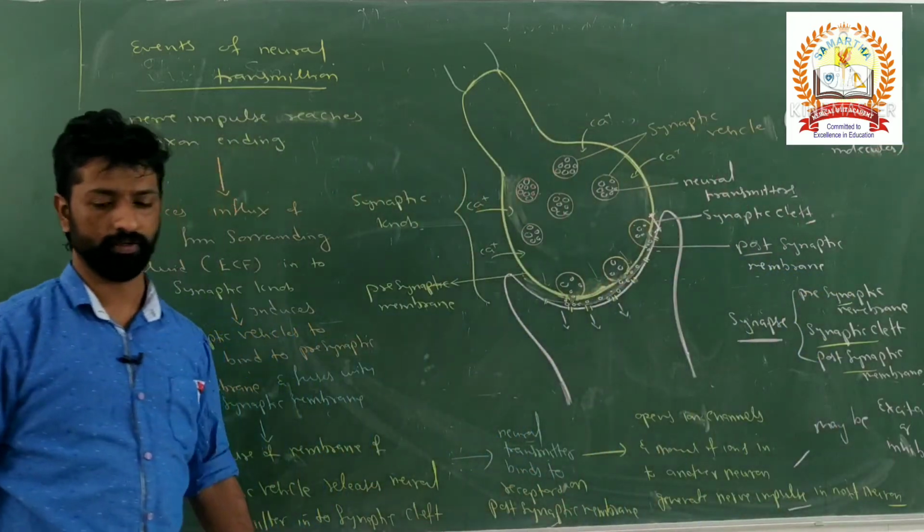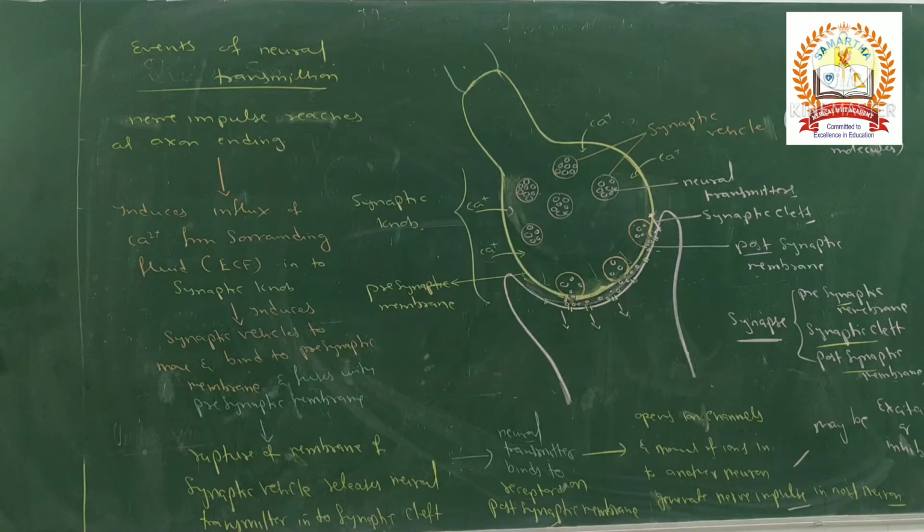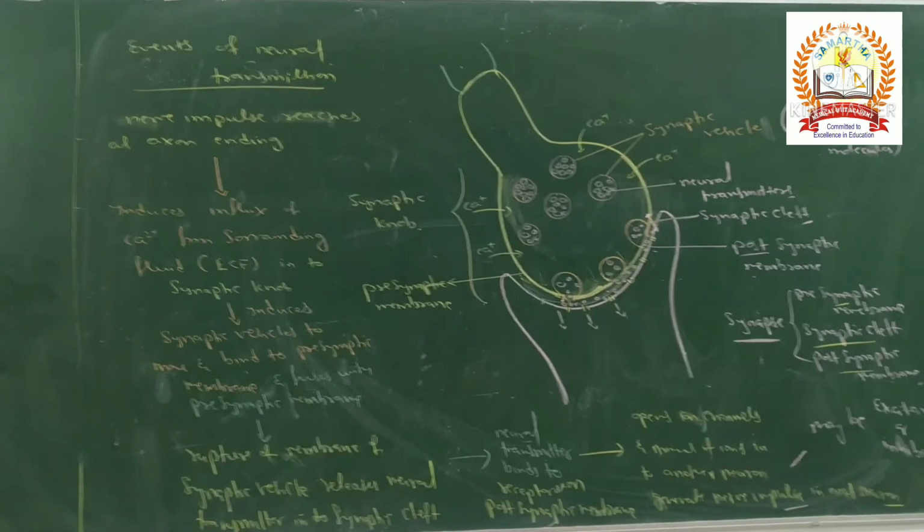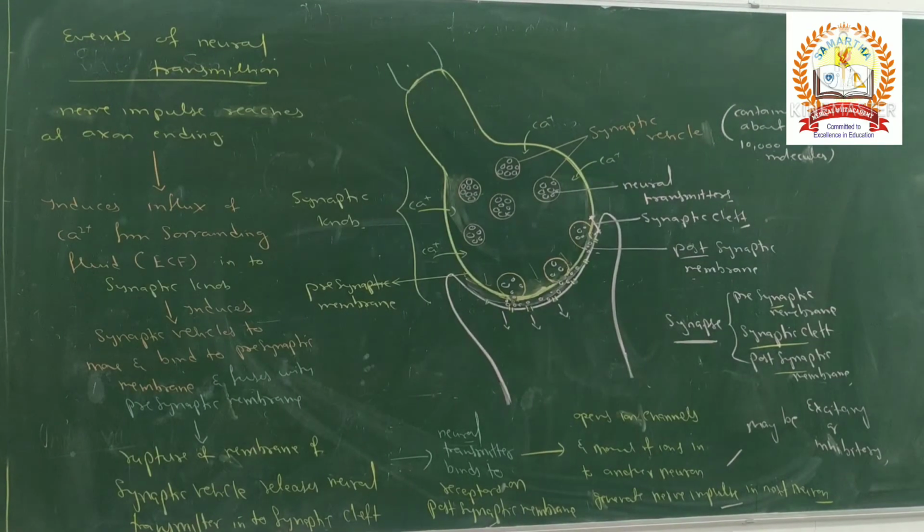Each synaptic vesicle contains 10,000 molecules. Clear?